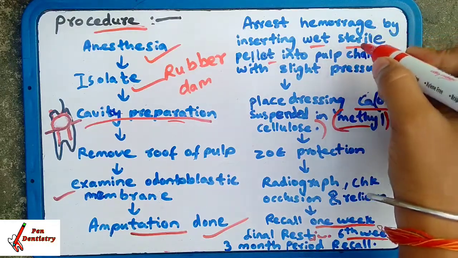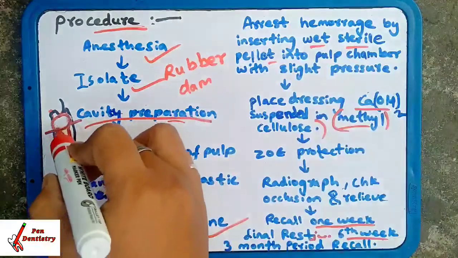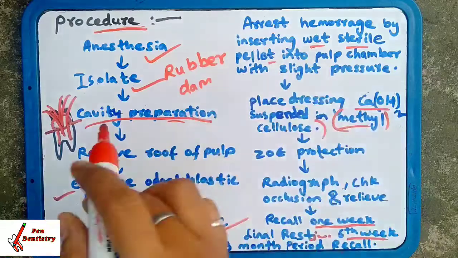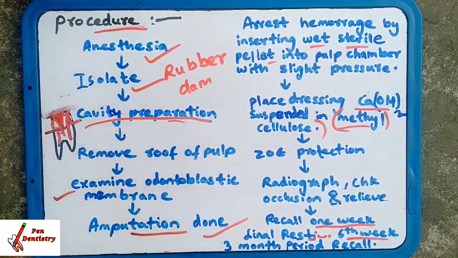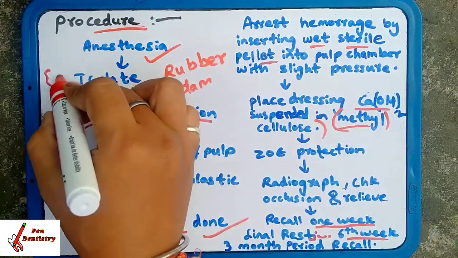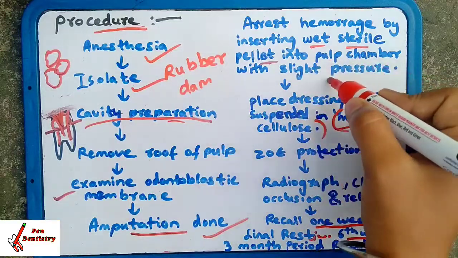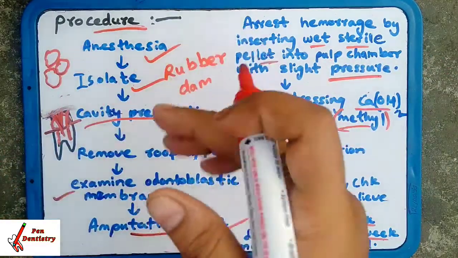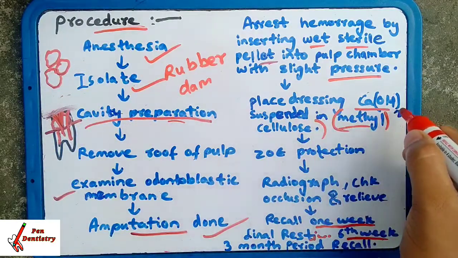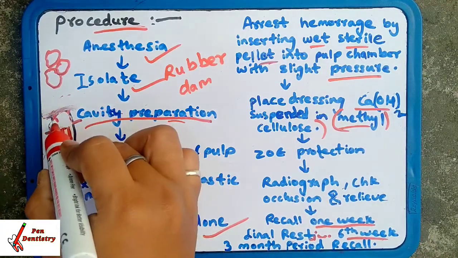Arrest hemorrhage by inserting a wet sterile pellet into the pulp chamber. We will arrest the hemorrhage. The hemorrhage which is coming from the pulp, we will arrest it. We will stop this by a sterile pellet. You can use cotton balls, okay, into the pulp chamber with a slight pressure on the tooth. Place dressing, calcium hydroxide dressing will be placed here.